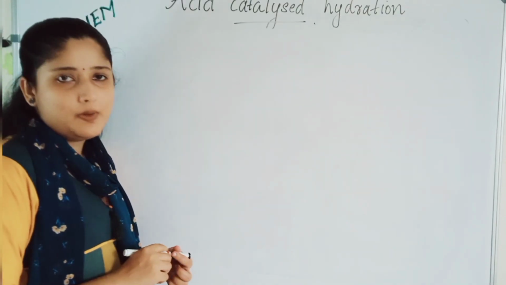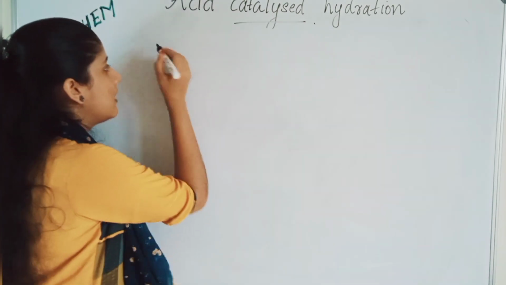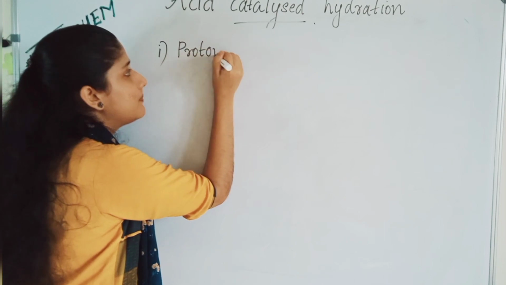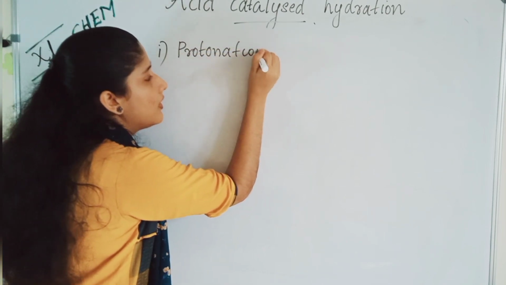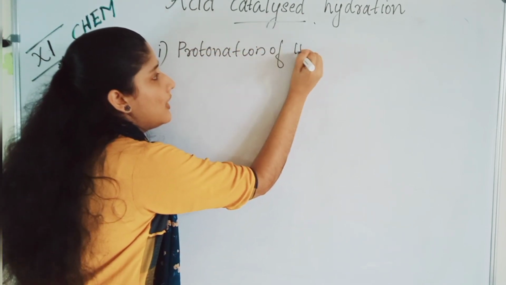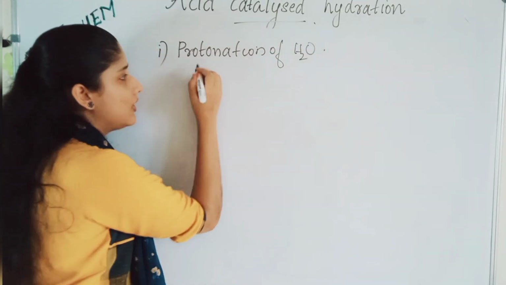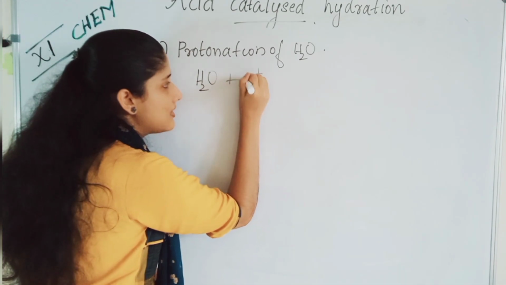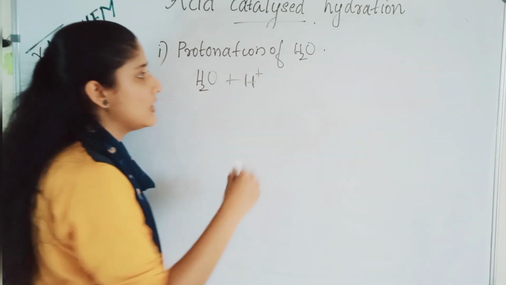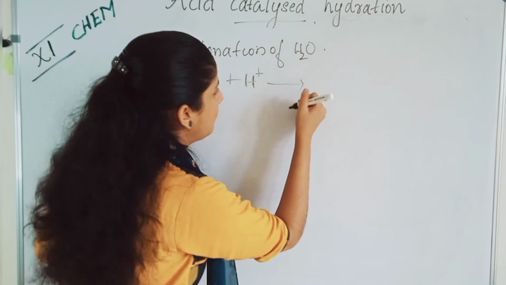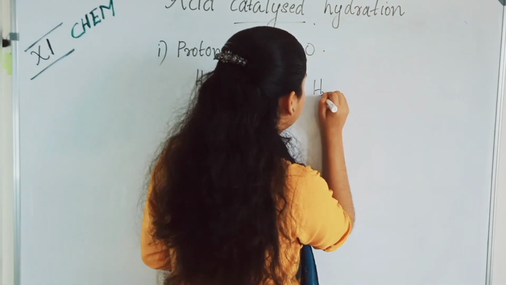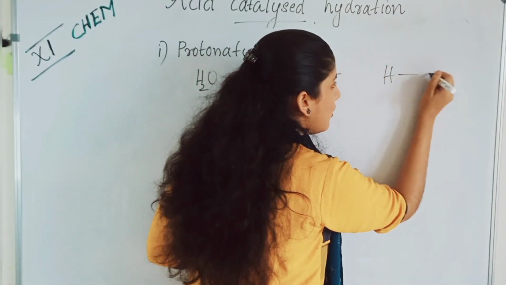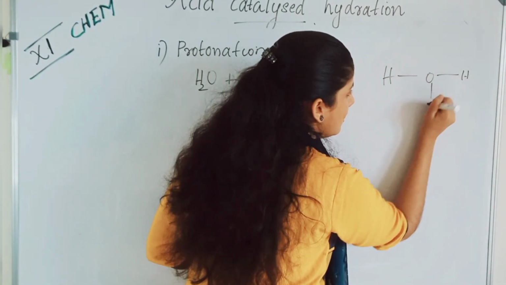The first step in acid catalyzed hydration is protonation of water. H2O. What is meant by protonation? H2O reacts with H plus, that is the presence of acid, no? So it reacts with H plus to give H3O plus. What is the structure of H3O plus? The oxygen will have a positive charge.